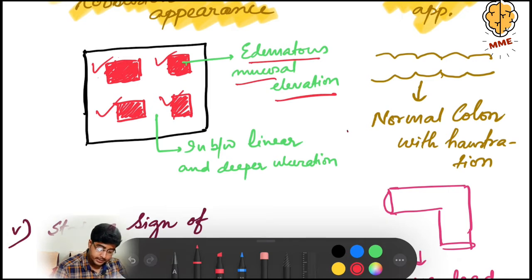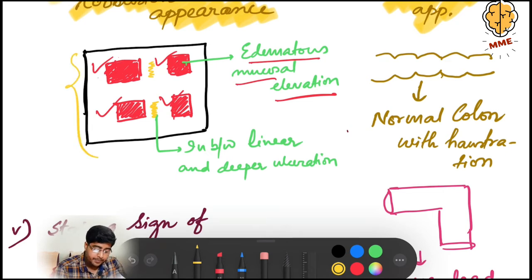In between this, there is a linear and deeper ulceration. So once there is a deeper ulceration, and inside of that there is elevation, edematous elevation, and we can see that as a cobblestone appearance.